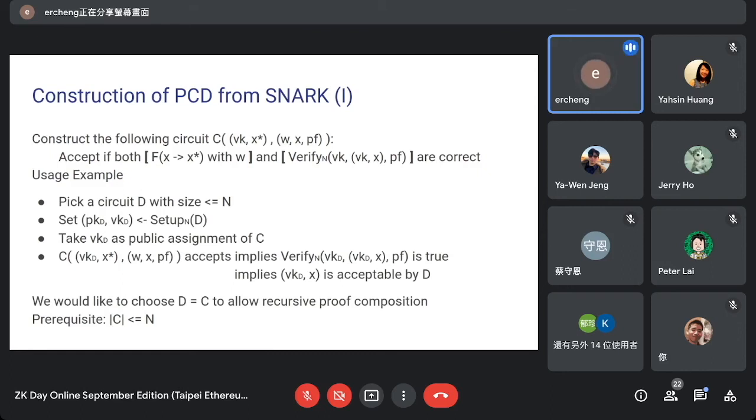Because we use verify subscript n, we have to start with a circuit D with size within n. And in this case, if we put this circuit D inside the setup and generate a proving key and verification key, PKD and VKD, then now VKD can be put into this verify n as the first argument, right?